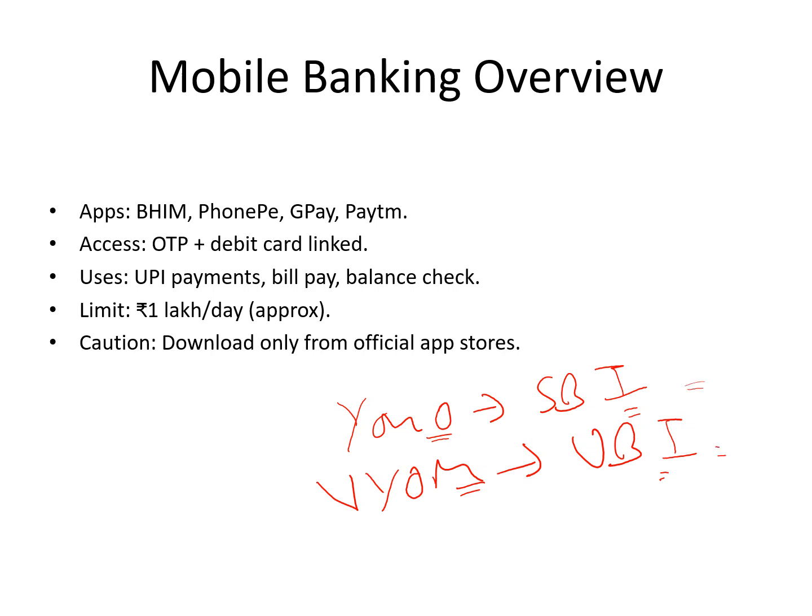Also, there are other UPI apps which provide such services like BHIM, PhonePe, GPay, Paytm, etc. Access to these apps is done through debit card and OTP. See, uses are like UPI payments, bill payments, balance check, etc. Generally, these UPI apps have a limit of 1 lakh per day. But if you use Yono or Vyom and other such apps of the banks directly, then you get higher limit like up to 5 lakhs.